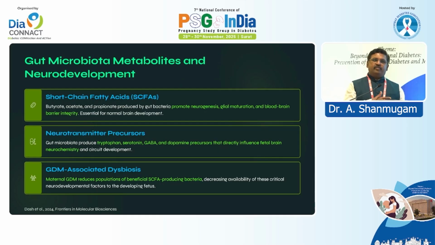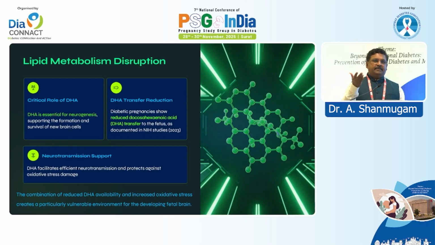And the gut microflora of the mother: we all know that whenever short chain fatty acids are good, we have a good microflora. The altered microflora during GDM will produce poor short chain fatty acids. It also impacts the inflammation of the baby, and thereby brain development. Regarding lipid metabolism in GDM, if the mother has hyperlipidemia, it also affects the baby as fatty acids transfer to the baby's brain.